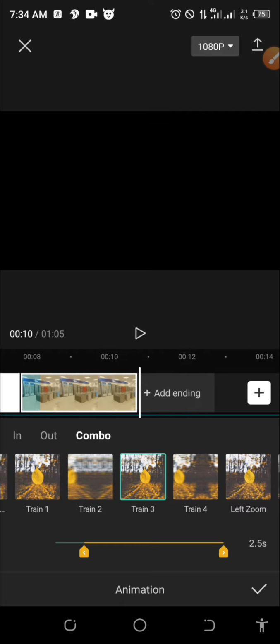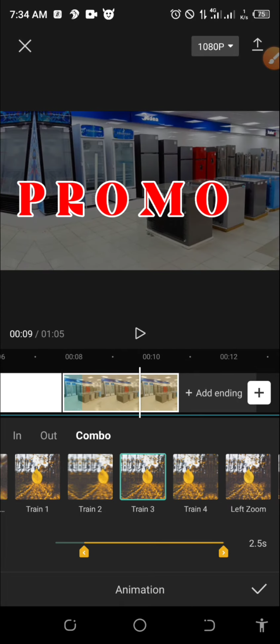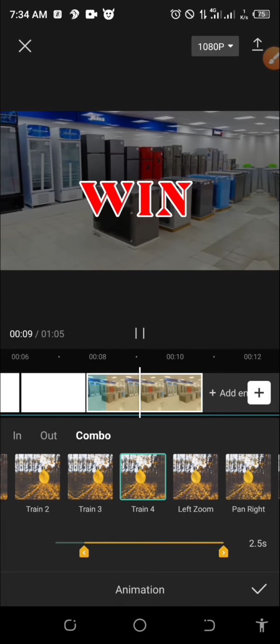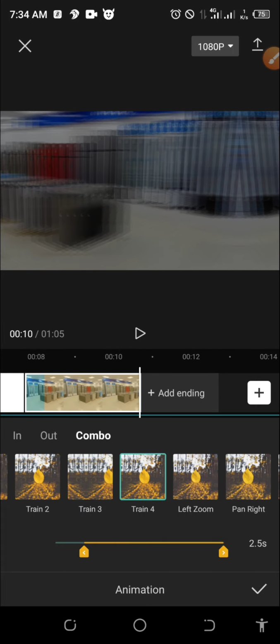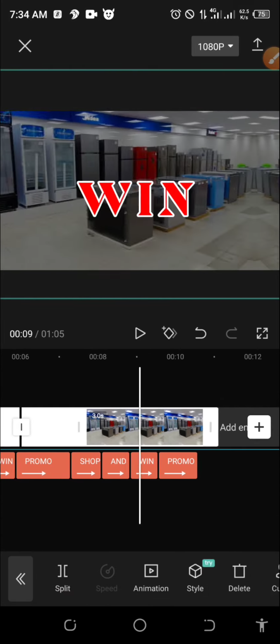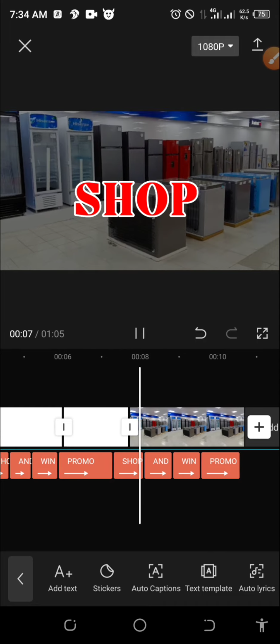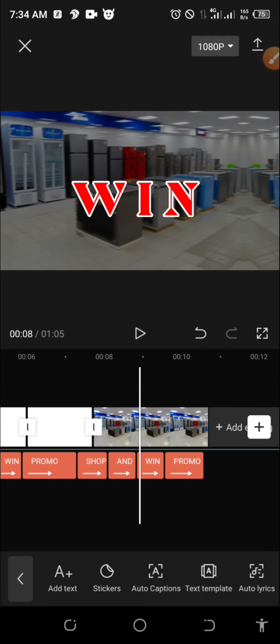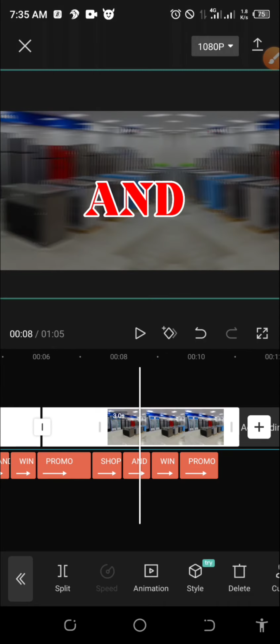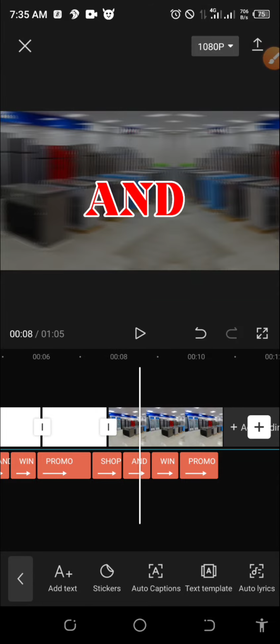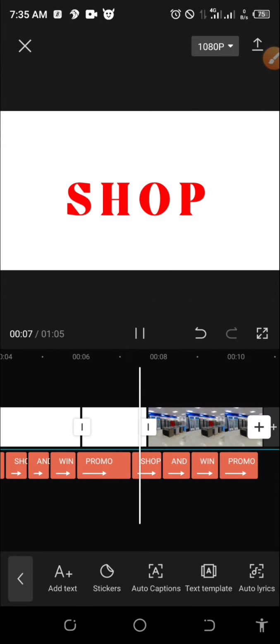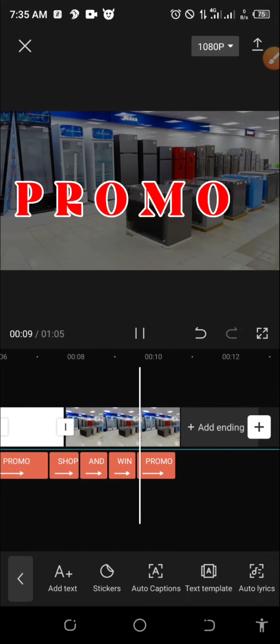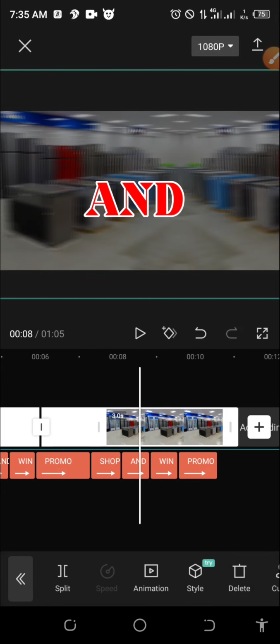Please, I'm dealing with this image. So now, that is how to select an effect from the image. All right, guys, that is how to add the animation, the in animation or combo animation. Okay, that is how to add it. So let's play it. Shop and win promo.